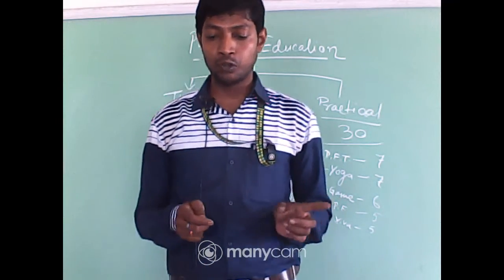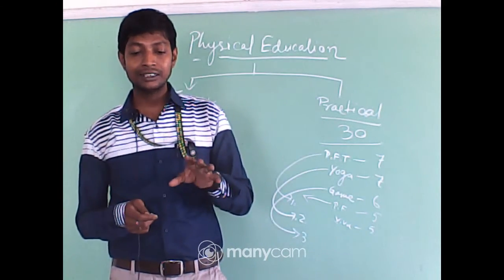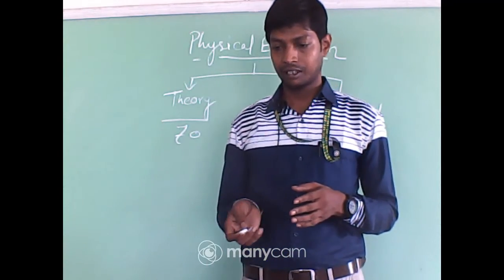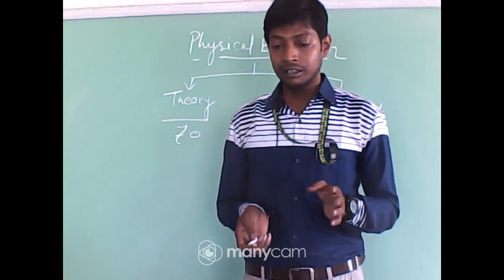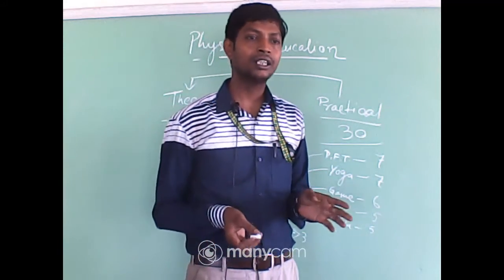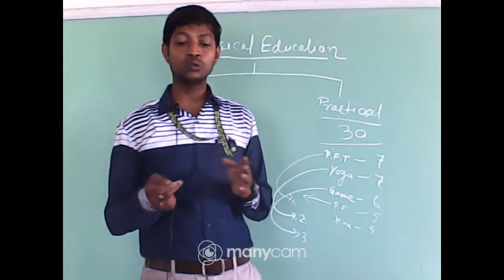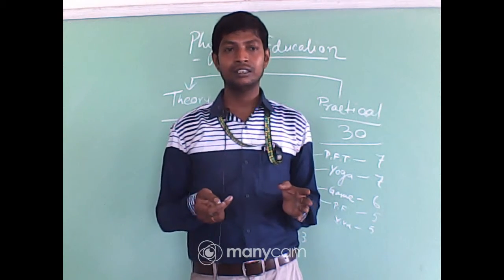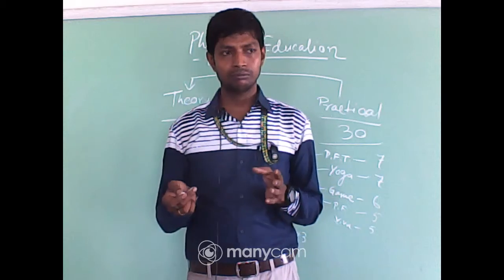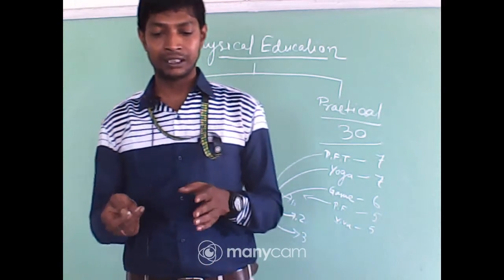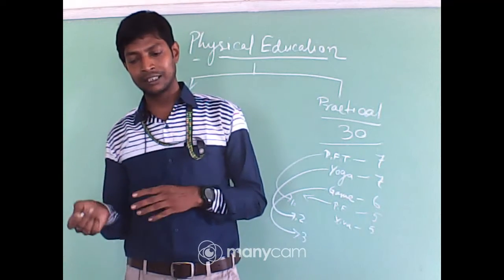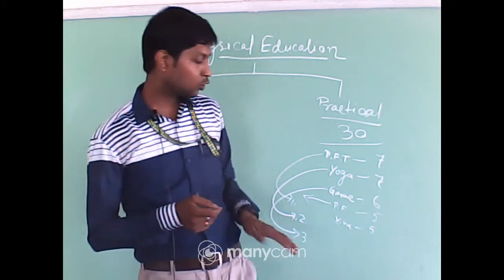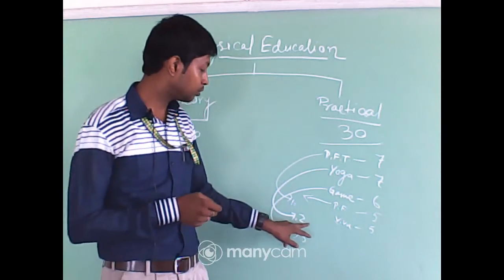Then topic number 4 of the game is the various skills or terminology. Terminology means the skills. Then topic number 5: what are the trophies and tournaments of this game, and who are the famous national and international players. Minimum 5 players from national and international you have to write there. This was only about the game, and that was only about the yogasanas.